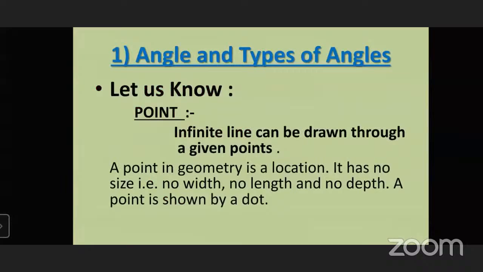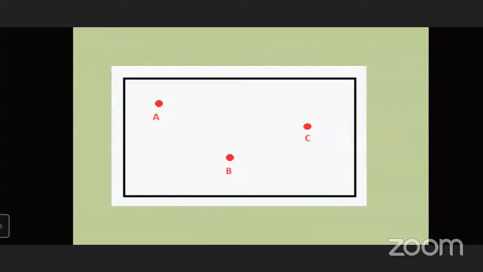In that, the first point is point. What is a point? In geometry we can locate any point with a dot which has no size, no width, no length, and also no depth. It is just a dot. It looks like this. And we can read it as point A, point B, point C, likewise.